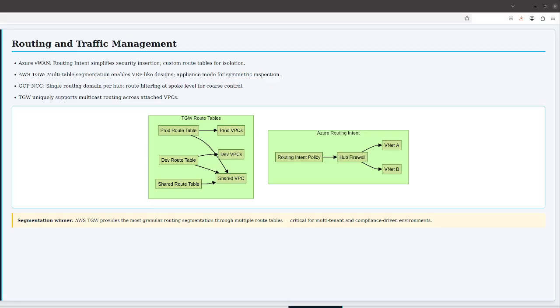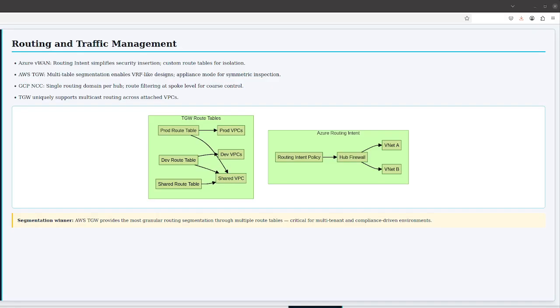A shared services VPC that is reachable from all other VPCs, but where production and development VPCs cannot reach each other. TGW also supports appliance mode, which ensures that traffic flows through a specific firewall VPC symmetrically. Both request and response traverse the same appliance, which is critical for stateful inspection. The TGW also supports multicast routing, which is unique among these three platforms.